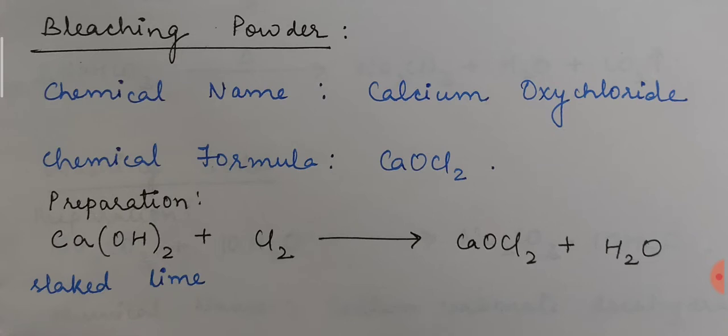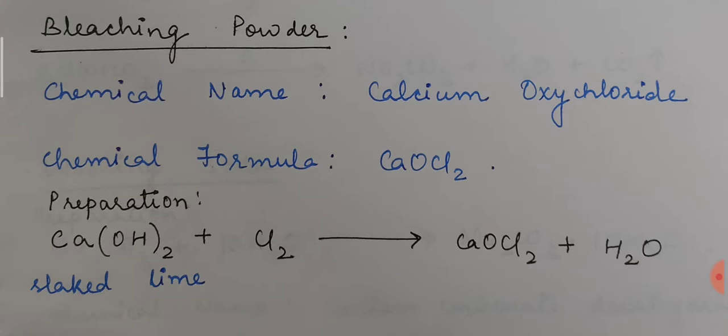That means they may ask what is the chemical formula of bleaching powder, or what is the common name of a substance having chemical formula CaOCl2. So like these you may get direct questions. You have to write all these things together so that it will be easier for you to learn and revise. As we proceed with this chapter, you may find such chemical substances having common name, chemical name and chemical formula. You just need to add them to your table as we are proceeding with the chapter.